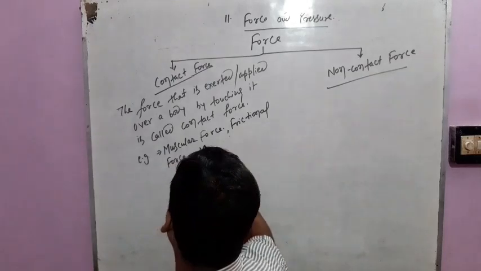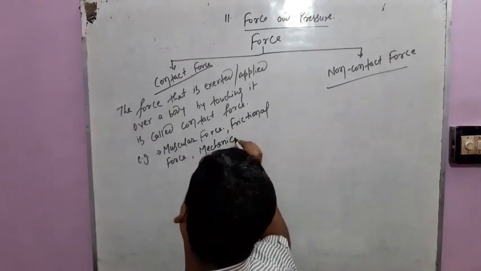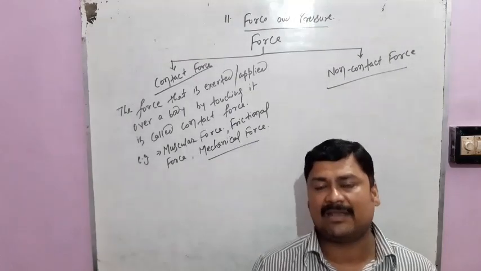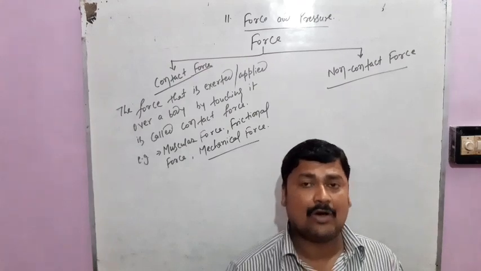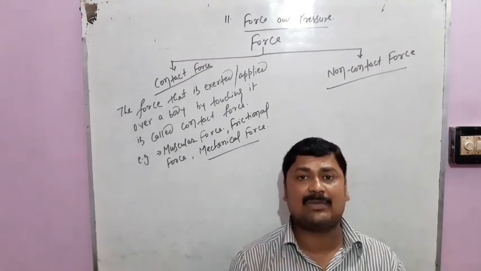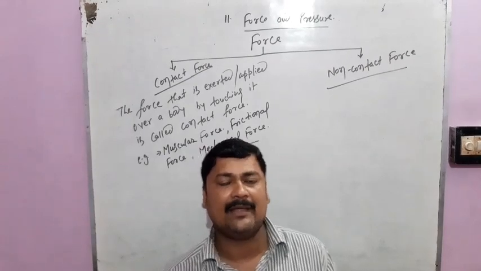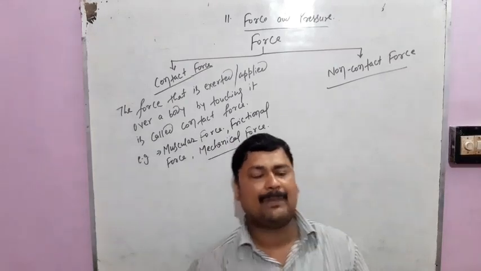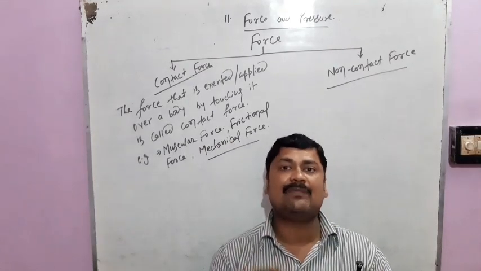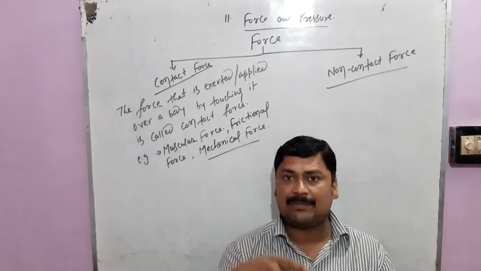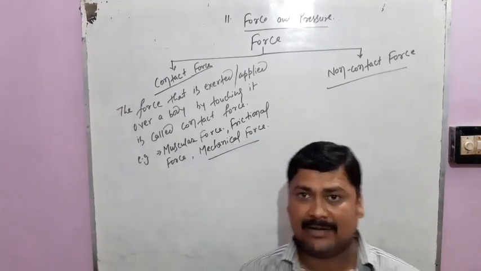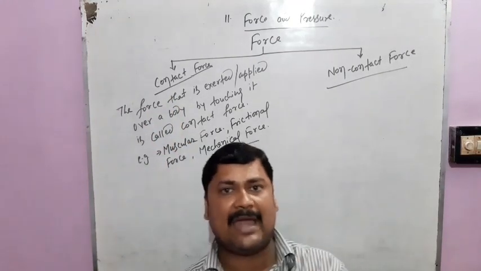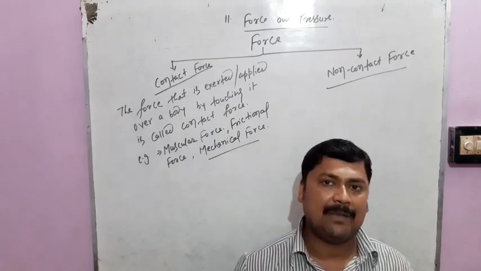And the third one is mechanical force. The force applied by machines is called mechanical force. In mechanical force also, the machine and the body on which the mechanical force is applied both have to touch each other. Suppose I have to cut a paper, then I must touch the paper with a scissor. Scissor is a machine. So the force applied by the scissor is a mechanical force, and mechanical force is an example of contact force. Why? Because both bodies touch each other. Paper and scissor both touch each other to apply mechanical force.